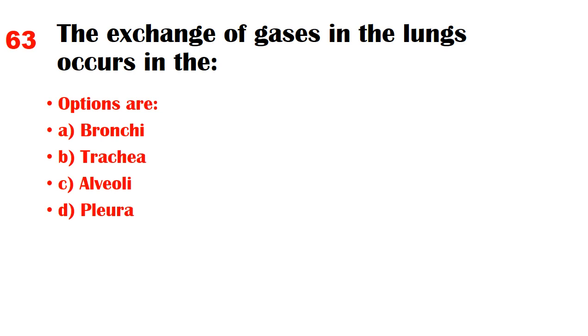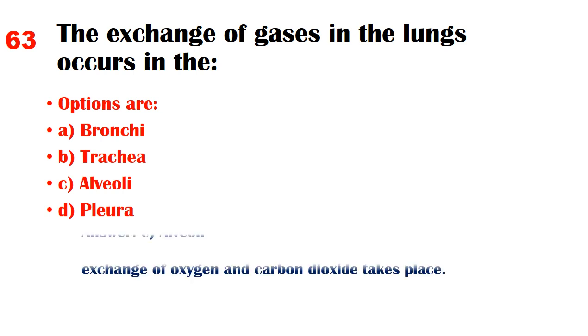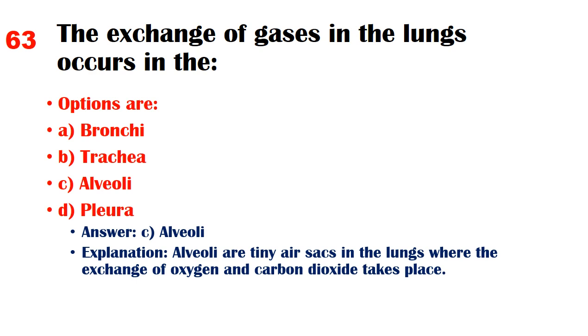The exchange of gases in the lungs occurs in the. Options are A. Bronchi, B. Trachea, C. Alveoli, D. Pleura. Answer C. Alveoli. Explanation: alveoli are tiny air sacs in the lungs where the exchange of oxygen and carbon dioxide takes place.